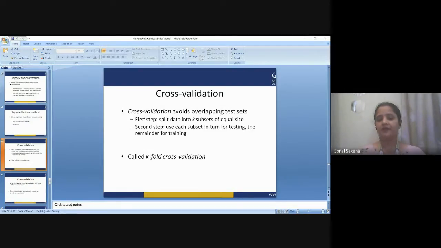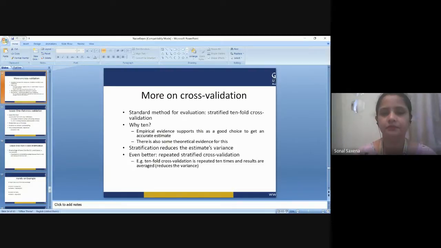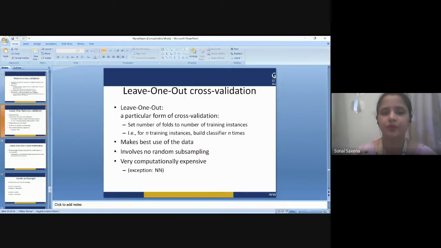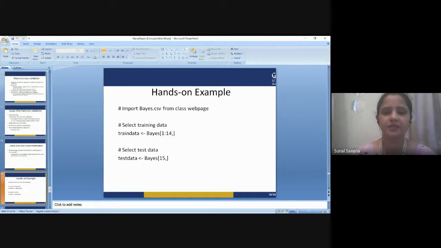And finally, we have k is equal to n. Now the value for k is fixed to n, where n is the size of the data set, to give each test sample an opportunity to be used in the holdout data set. So this approach is called leave one out cross validation. So this is about the cross validation that we have done, also called k-fold cross validation. As I've already told you about leave one out cross validation here. This is the hands-on example that you can go through.